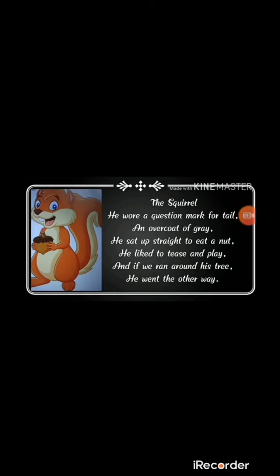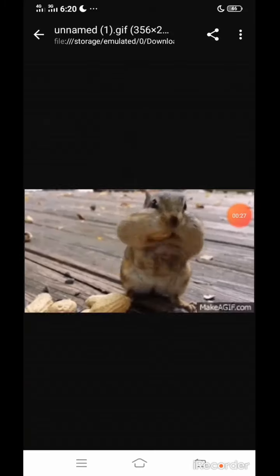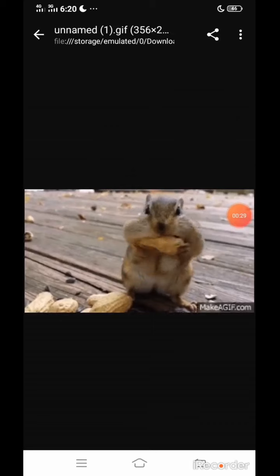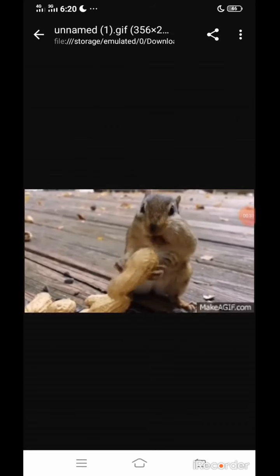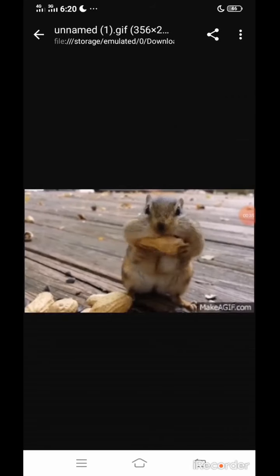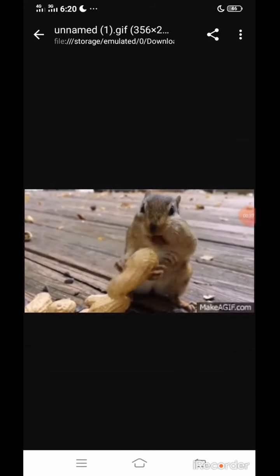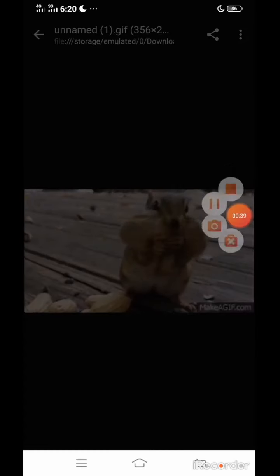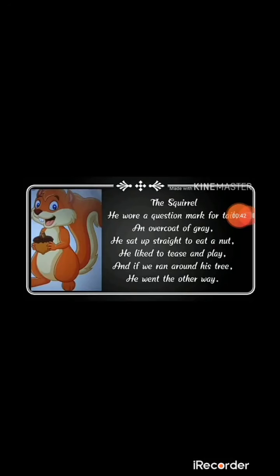You can see in this picture how the squirrel is eating. While eating, it is sitting and eating the nuts, right? Is it clear? This is the thing the poet explained in the third line. Now we'll move on to the fourth line. He liked to tease and play. Here the poet says that the squirrel loved to tease and play because, as I told you earlier, it is a very fun-loving animal, right? So they like to tease and play.